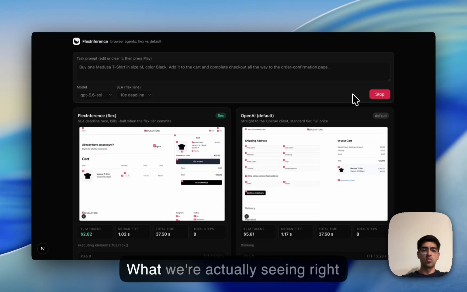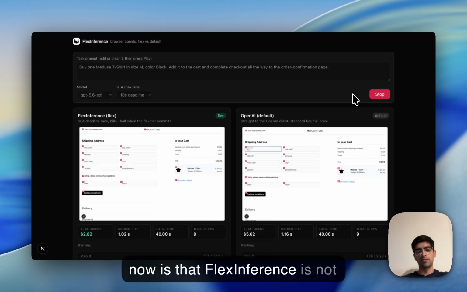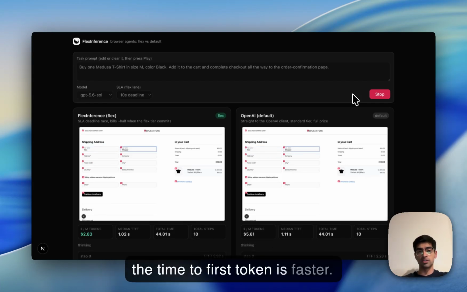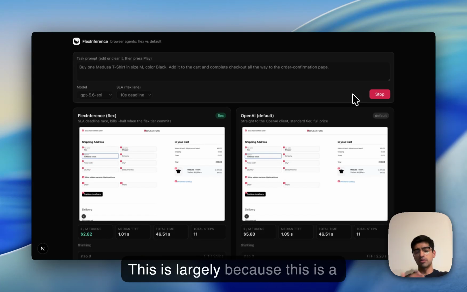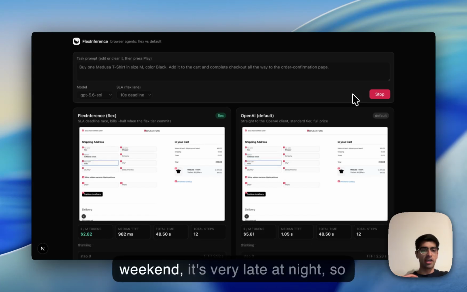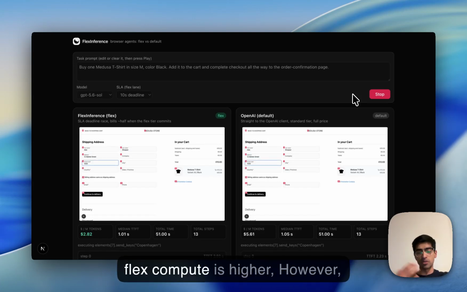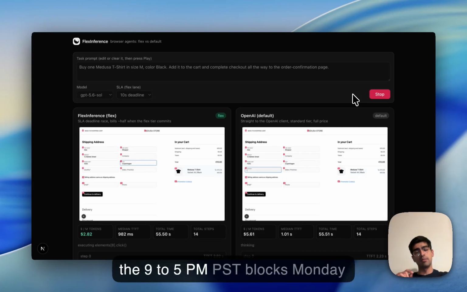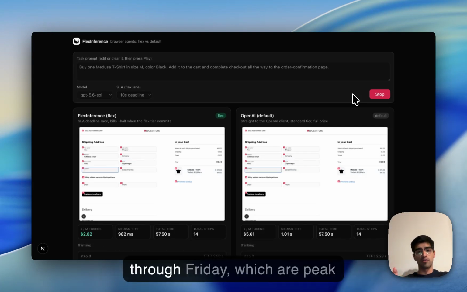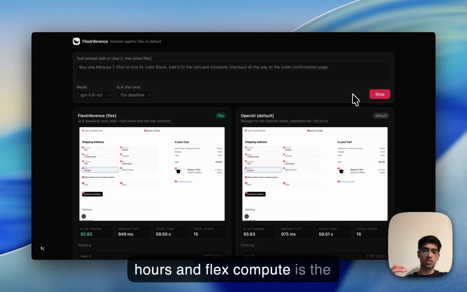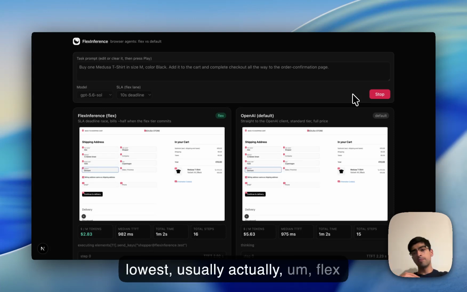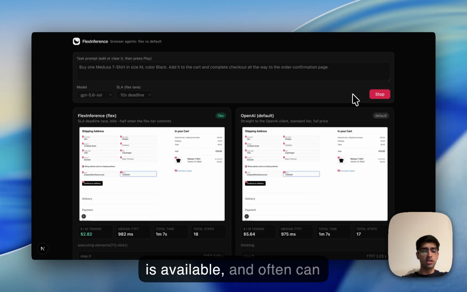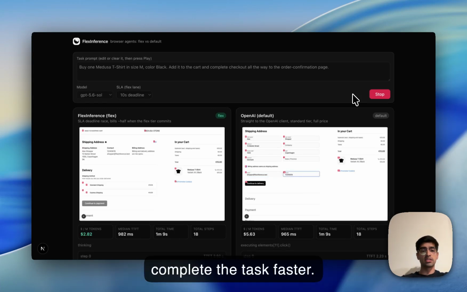What we're actually seeing right now is that FlexInference is not only 50% the cost, but the time to first token is faster. This is largely because this is a weekend, it's very late at night, so Flex Compute is higher. However, we have noticed that outside of the 9 to 5 p.m. PST blocks, Monday through Friday, which are peak hours when Flex Compute is the lowest, usually Flex Compute has a lot of compute and is available and often can complete the task faster.